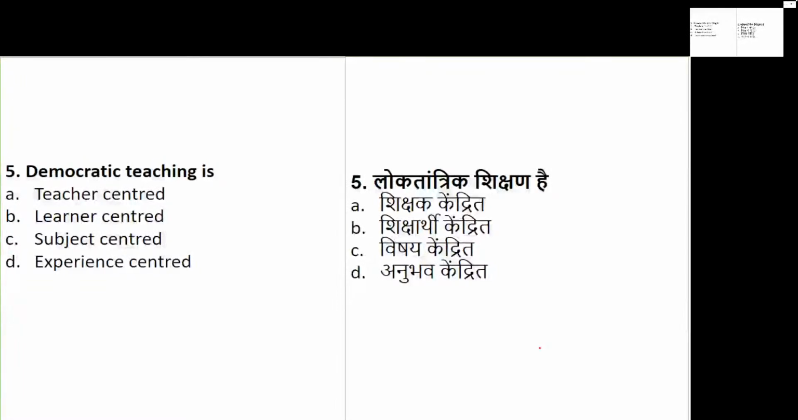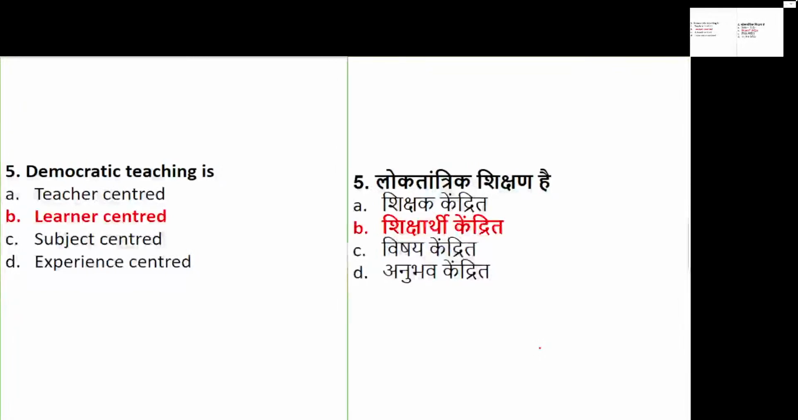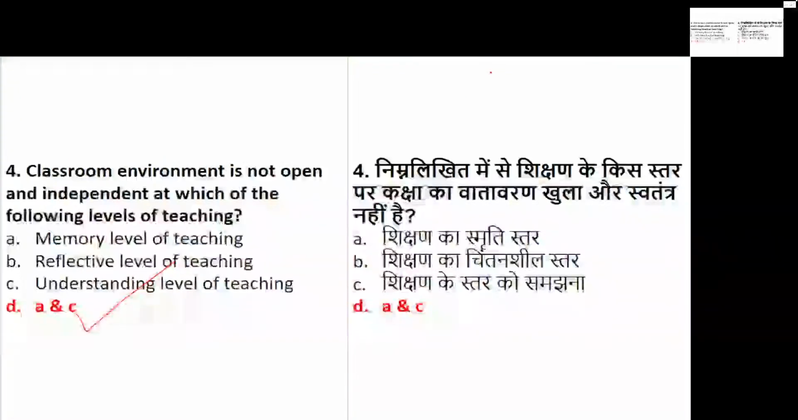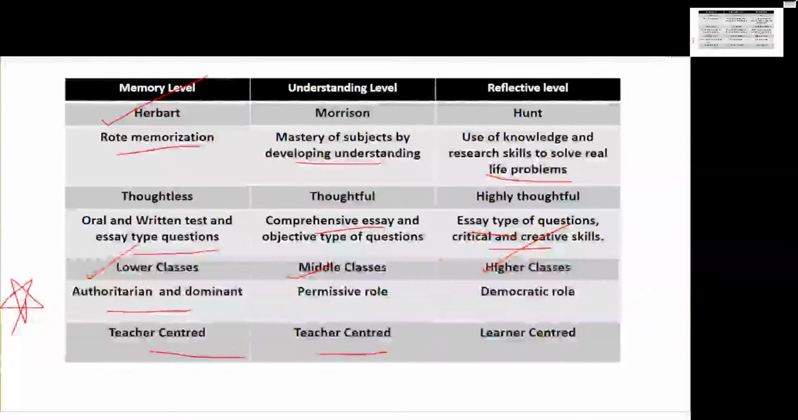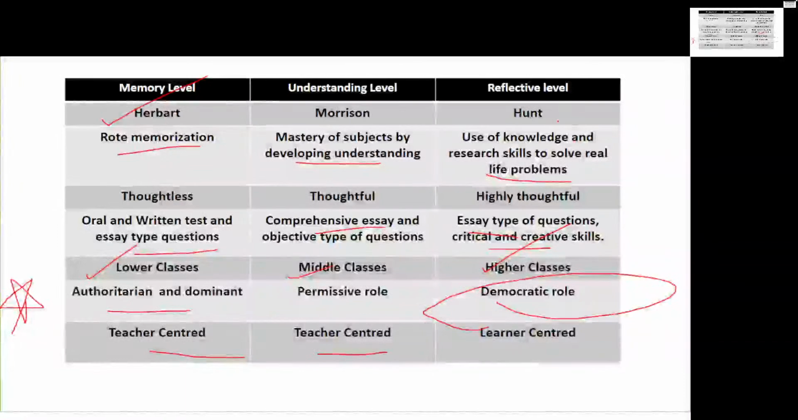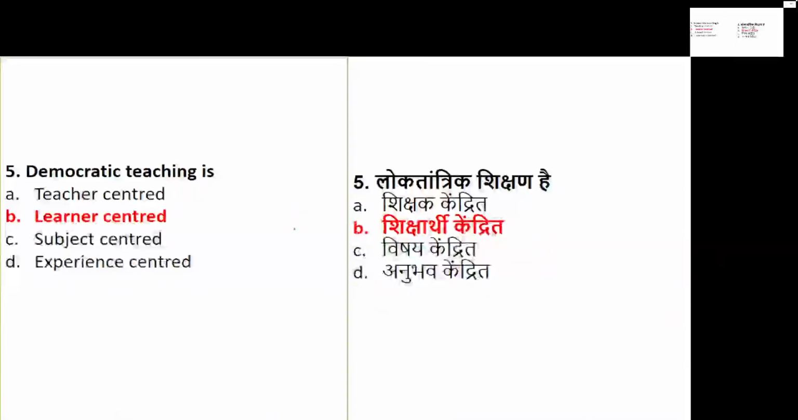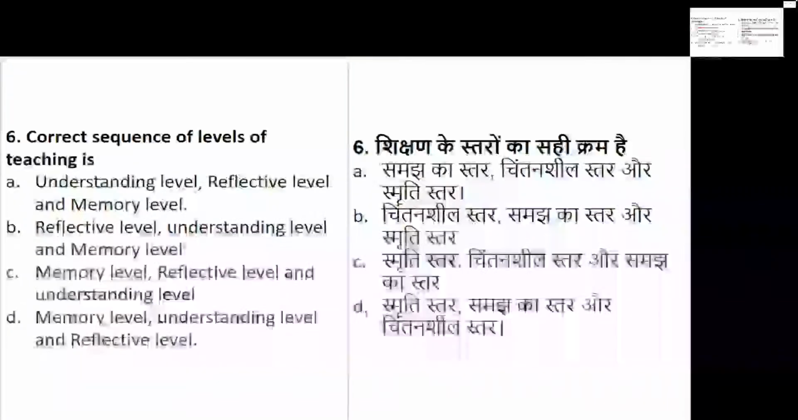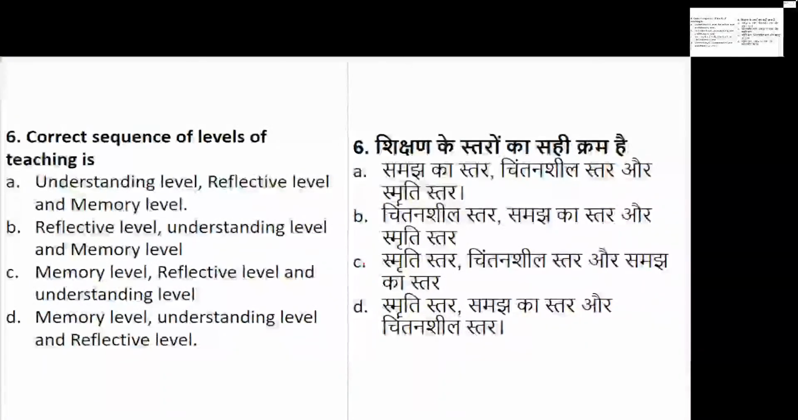So let's have a look quickly at what exactly it is. Democratic teaching is basically learner centered. It is democratic, no? So we have seen, this is the answer also. I'll come back again for a minute. See how the question can come. Democratic role is basically in the form of reflective. So it is which type of centered? It is basically learner centered. Okay, great.